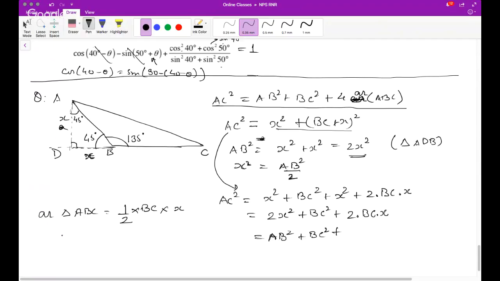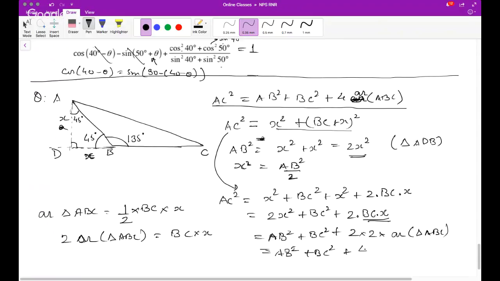So twice of area of triangle ABC is BC into X. So here it was twice of BC into X, so that means 2 into area of triangle ABC, which is AB square plus BC square plus 4 times area triangle ABC. Clear? Neha, got it? Solved.